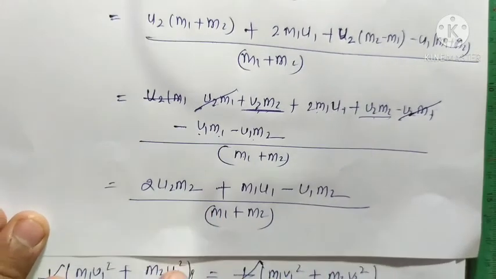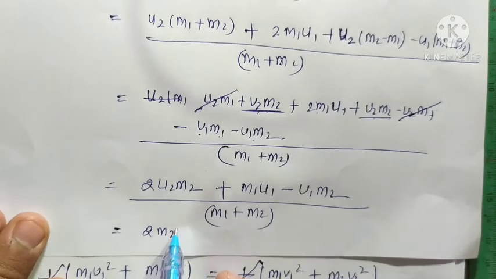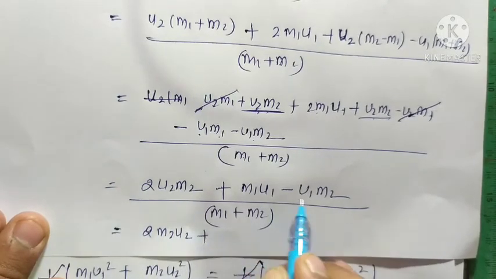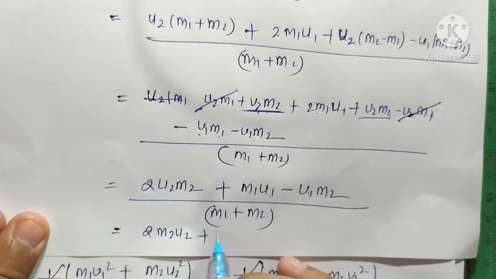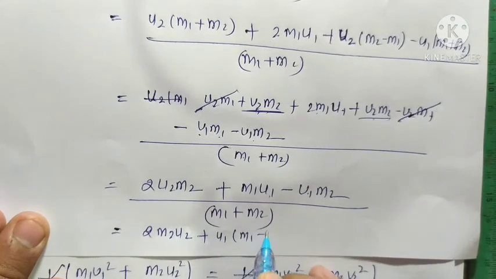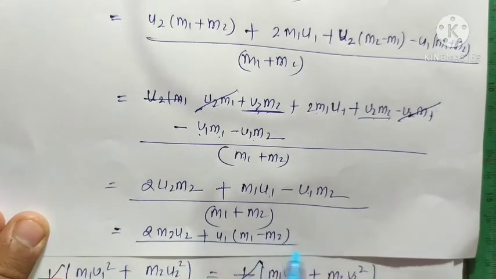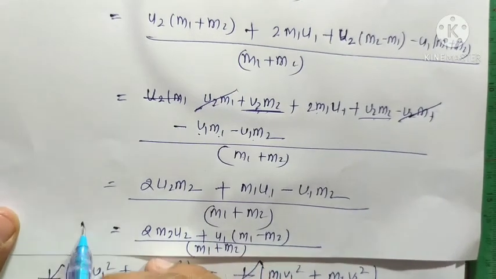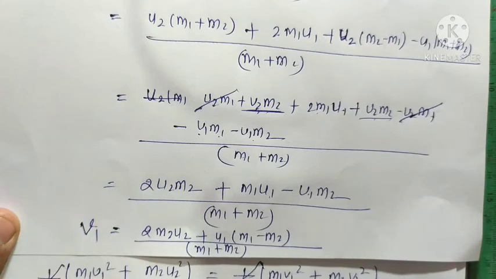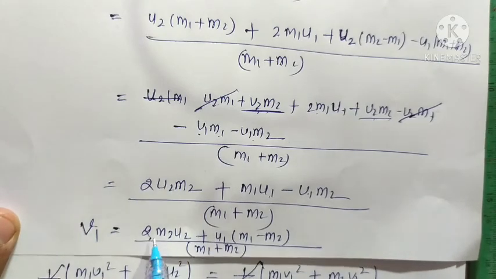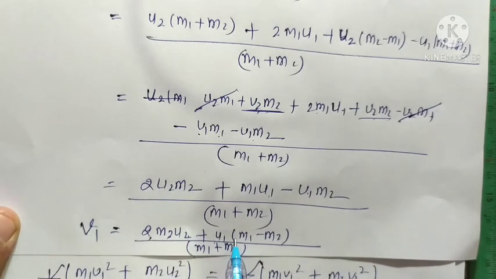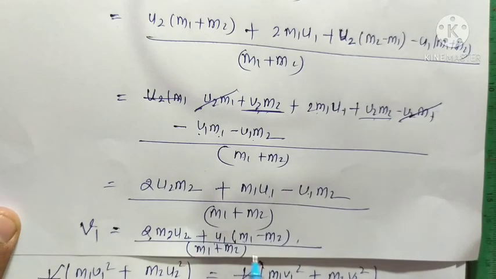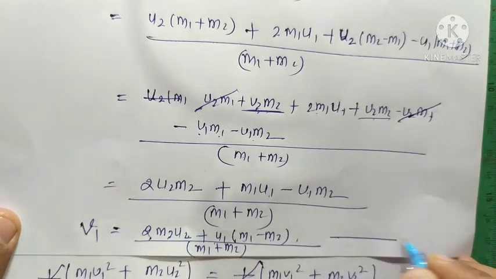Finally we will get this value equal to 2 m2 u2 plus, we take u1 common, u1 (m1 - m2) upon (m1 + m2). This is the value of v1. So finally v1 is equal to 2 m2 u2 + u1 (m1 - m2) upon (m1 + m2). We give it equation number 6.